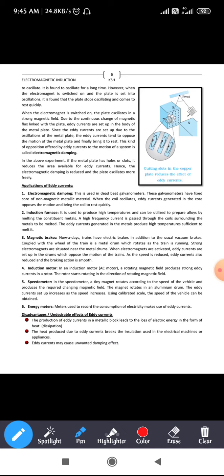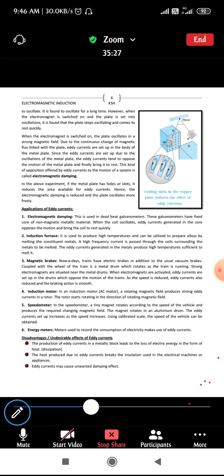The second is that the heat produced due to eddy currents breaks the insulation used in electrical machines. Due to heating, the insulation breaks. Next, eddy currents may cause unwanted damping. These are some of the disadvantages of eddy currents.